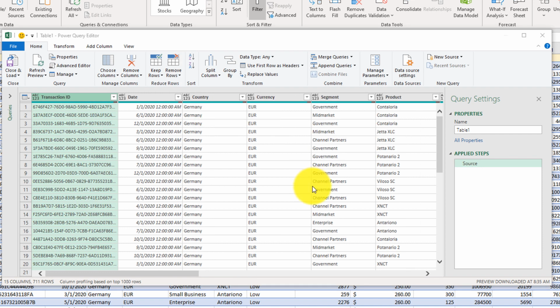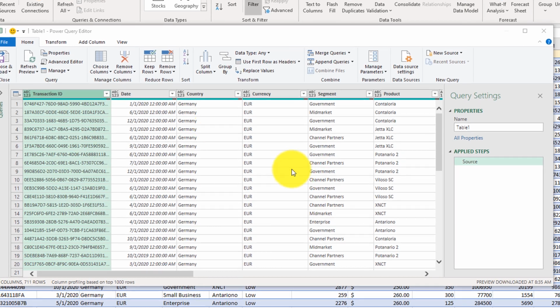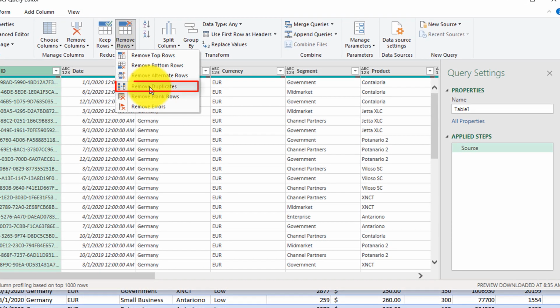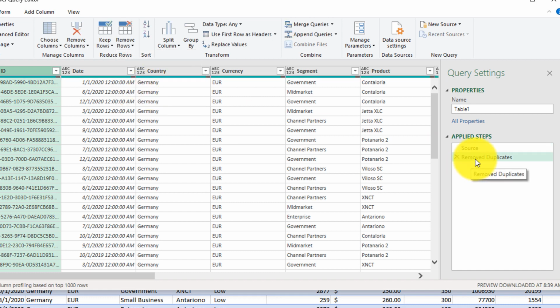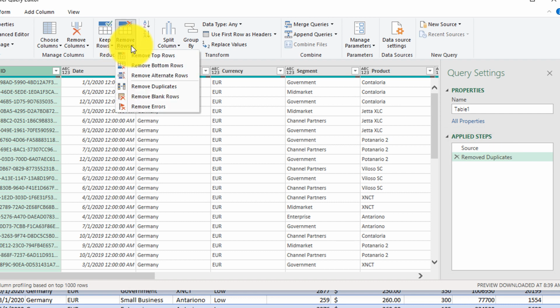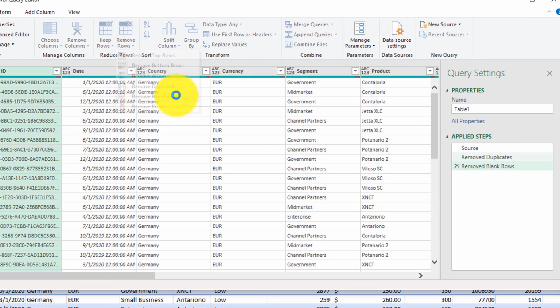To accomplish what we're trying to do, we need to do 2 steps and 2 processing operations. In the first one, we will click Remove Rows and click Remove Duplicates. And you see that Power Query added an additional step called Remove Duplicates. In the second step, we will do the same thing, but we'll remove blank rows.